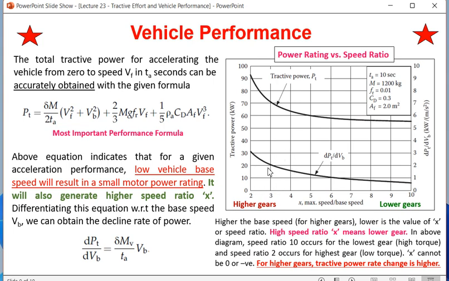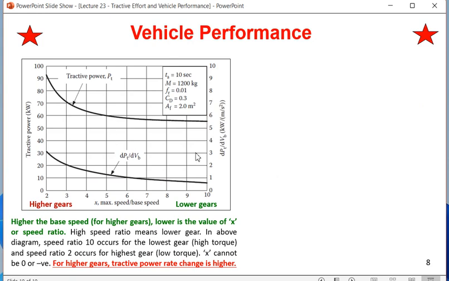The next slide is explaining the same thing in a better way. Again, the same graph is shown here. You can find there are two y-axes, tractive power in kW. This upper graph is tractive power. Here you are finding that whenever you are in the higher gear region, or at a lower value of x, the speed ratio, maximum speed by base speed, then a little bit of change in the speed, or a little bit of change in the acceleration, will ask for more power.